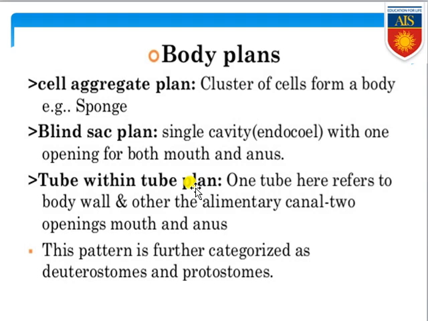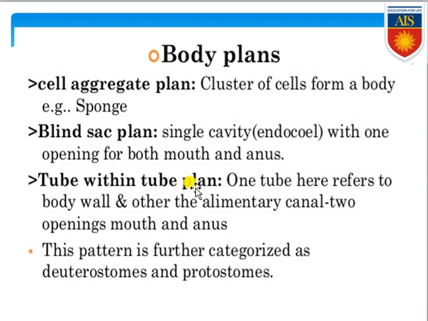There is only one aperture or one opening, and that opening is considered as a mouth, as well as functioning as the anus. So this kind of body plan is exclusively found in Cnidaria and Ctenophora, and that is the blind sac body plan. After Ctenophora, starting from the platyhelminths up to Echinodermata, and then all organisms under phylum Chordata, all these organisms are showing the tube within tube body plan.